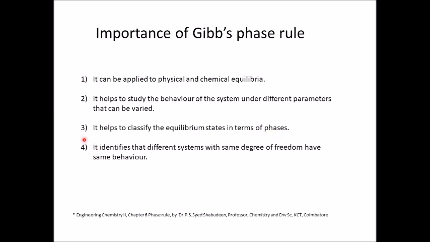As we have seen earlier, we have seen so many phases: mercury, ethanol, as well as the vapors, a three-phase system, water, ice and water vapor, again a three-phase system. Next, the Gibbs phase rule identifies that different systems with the same degree of freedom have the same behavior. This is something very crucial in thermodynamics, and we will learn of it later, as we go into this vast subject of thermodynamics. Are there limitations? Yes, there are. We'll discuss next time.